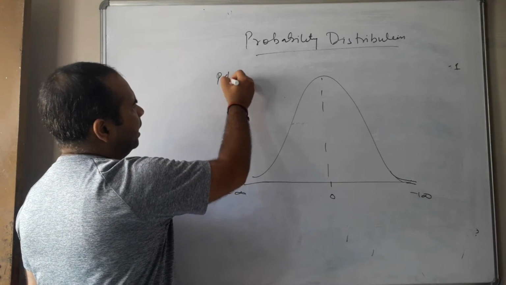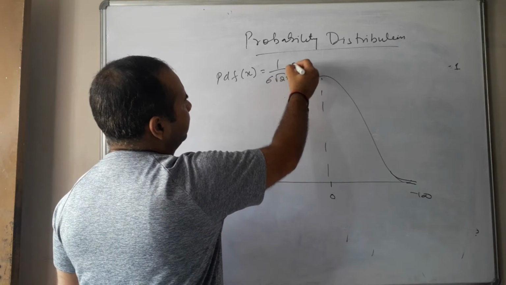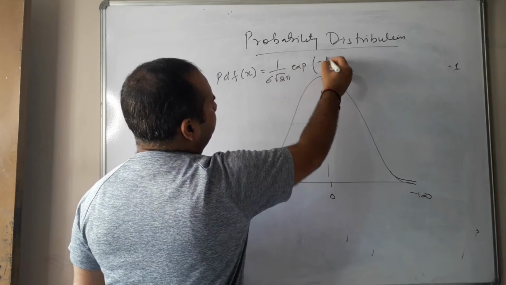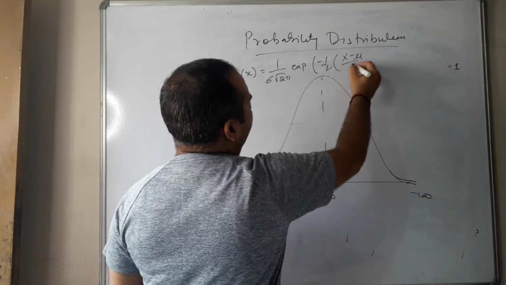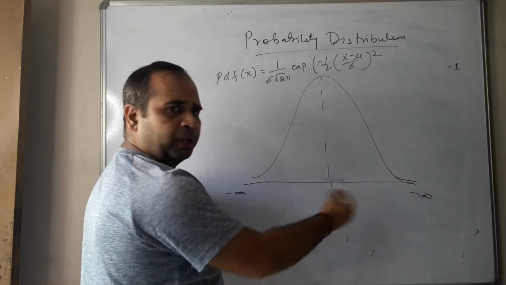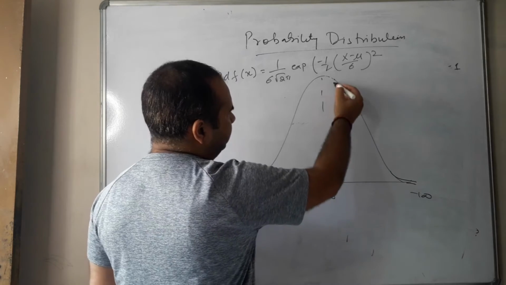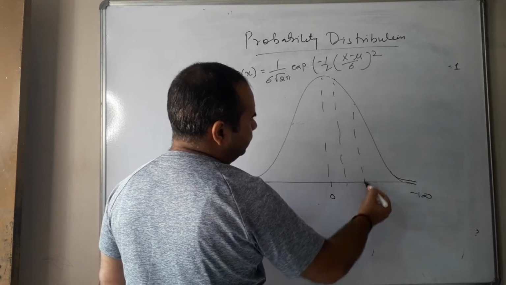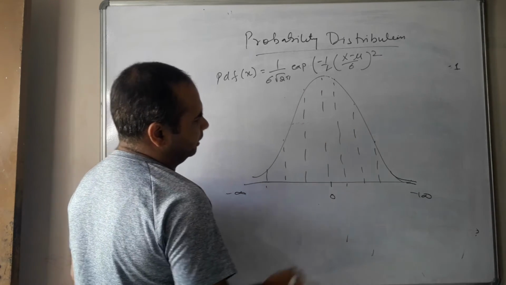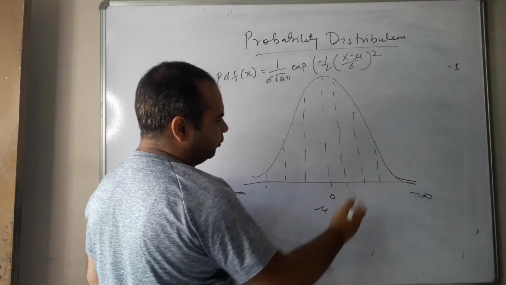that can be given by the PDF of x, the probability density function of x, which is given by 1 over sigma root 2 pi times exponent of minus 1 by 2 times (x minus mu upon sigma) whole square, where sigma is the standard deviation of this curve of the distribution, and we can mark it this way: 1 sigma, 2 sigma, 3 sigma, and 1 sigma, 2 sigma, 3 sigma in the negative direction, and mu is the mean of this particular distribution, and